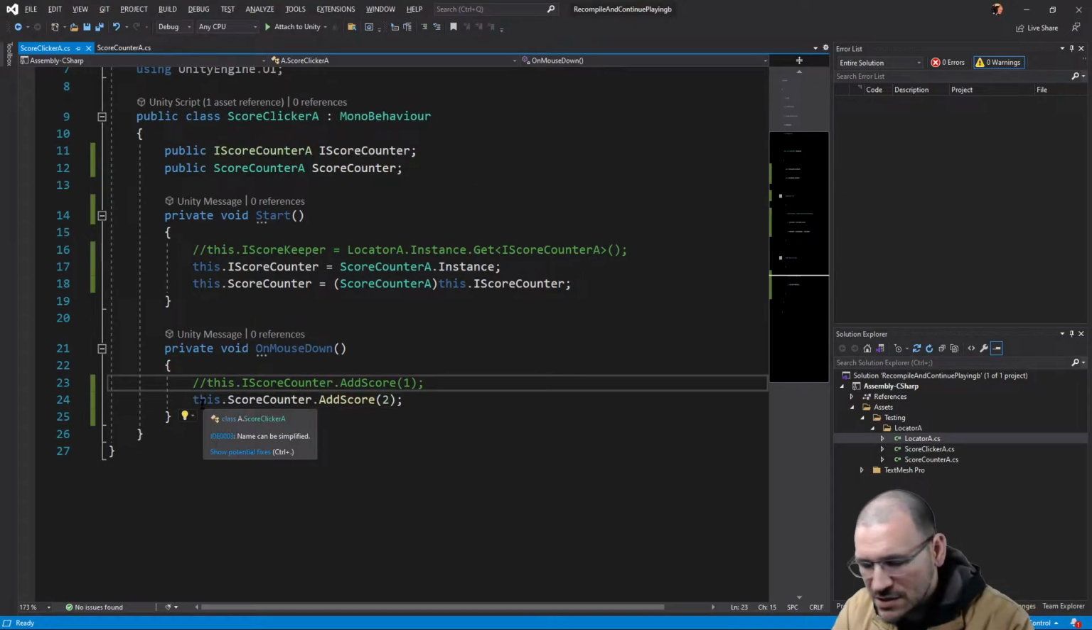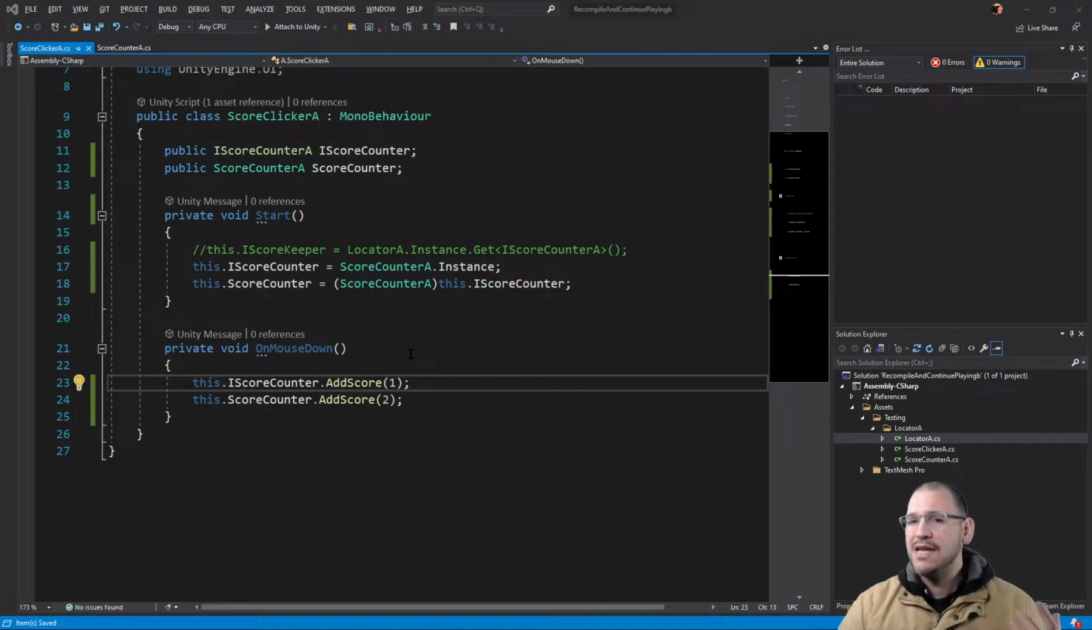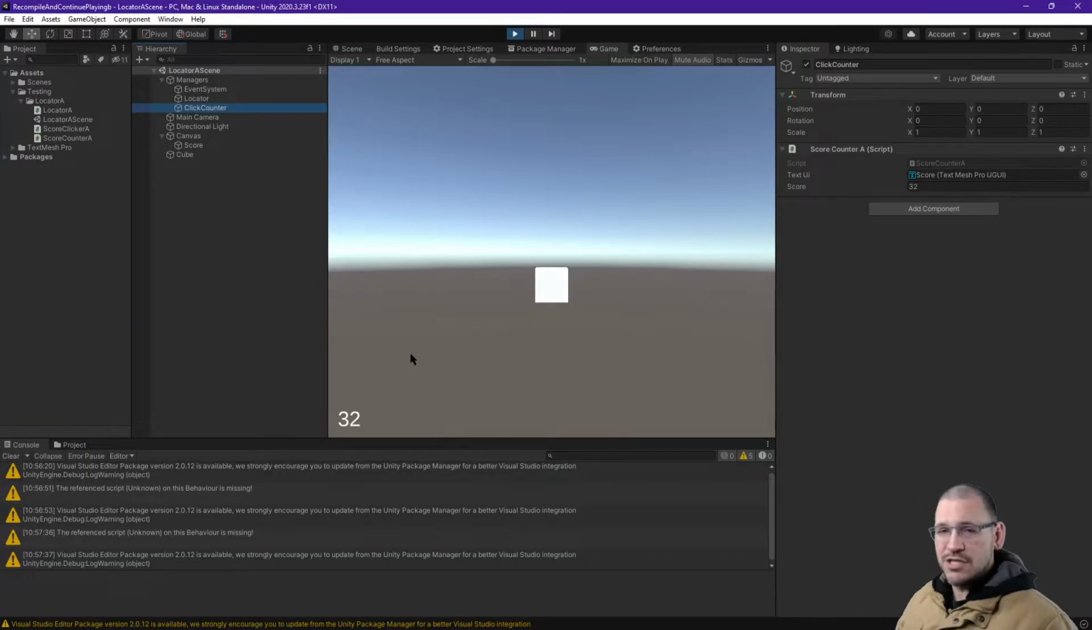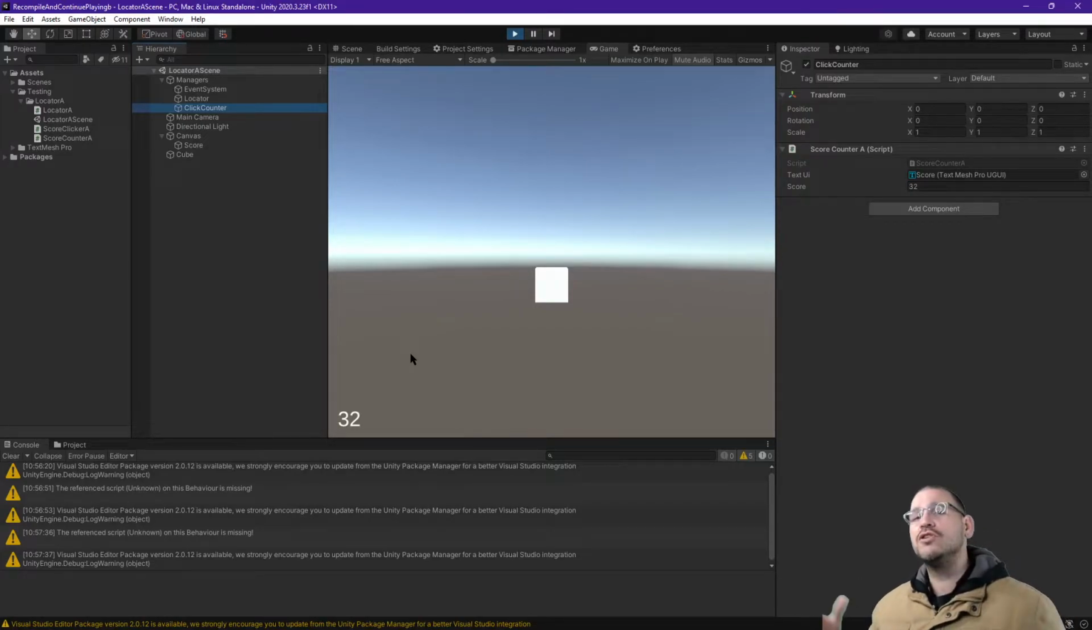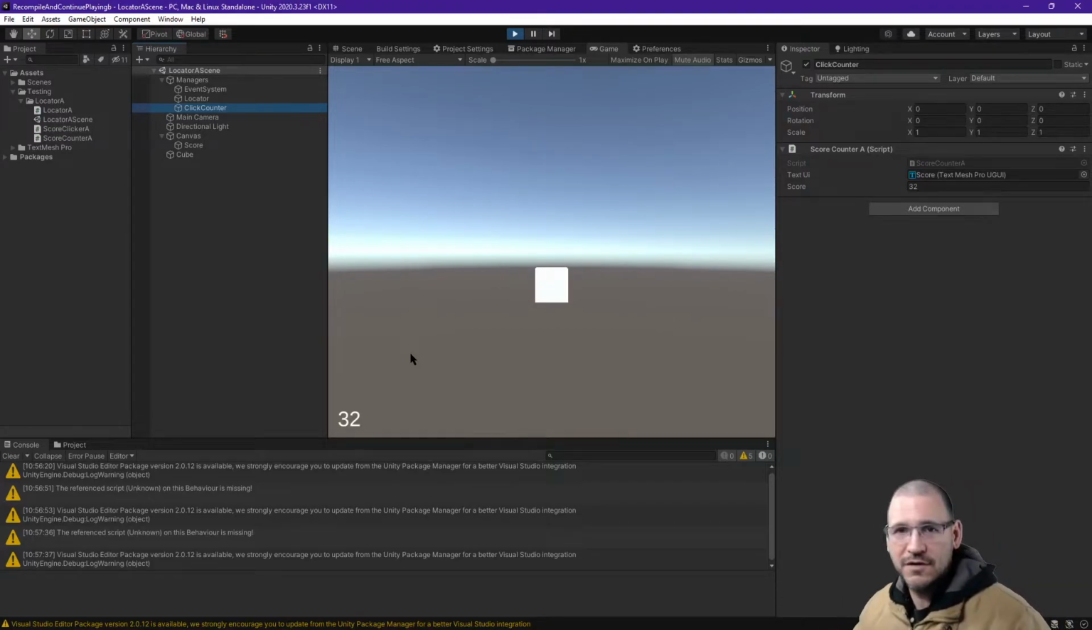And now I'm going to put this interface call back. Save it and return it. Now we should go from 32 points to 35. It should be calling it to add 1 point and then 2 points. So we should go 33, 34, 35.